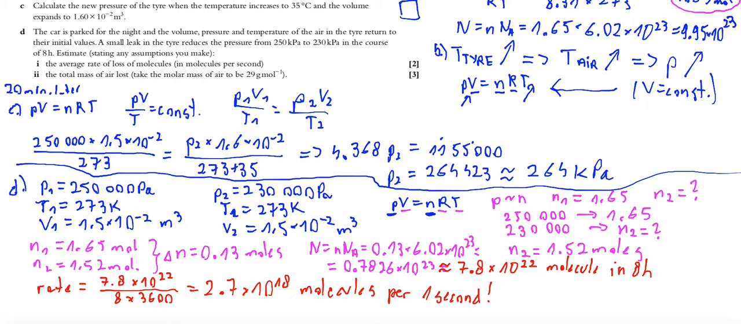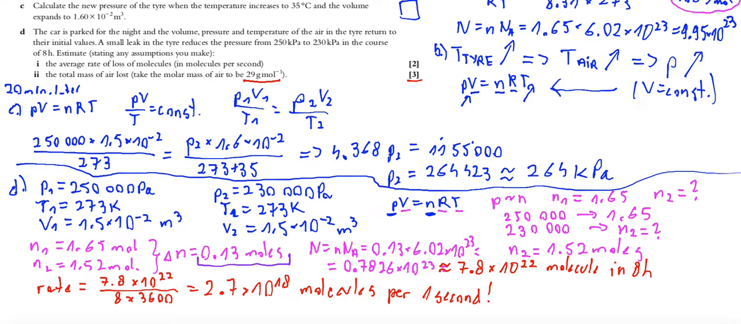But still we have one more, D2, the total mass of air which is lost, and we have the molar mass of air as 29 grams per mole. I don't know why 3 points, but let's look at the previous part. Here we've calculated the number of moles lost.